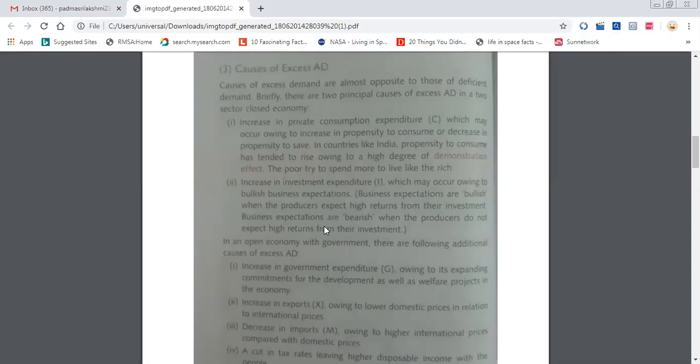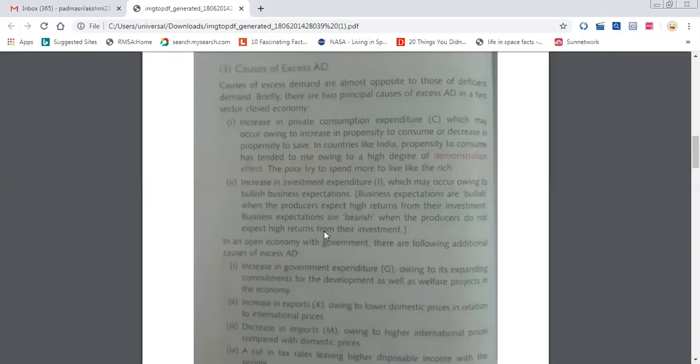You will be asking your parents. You see, one of my friends got this, so I too need this. This is called the demonstration effect. A high degree of demonstration effect will increase private expenditure. This is one of the reasons.